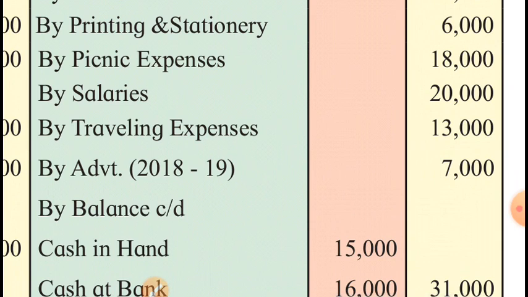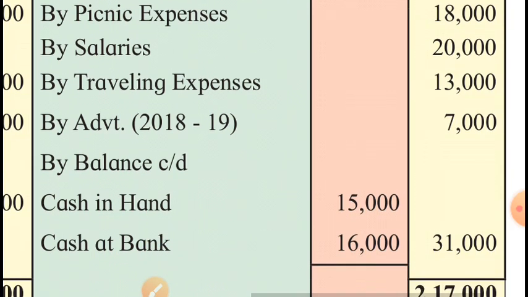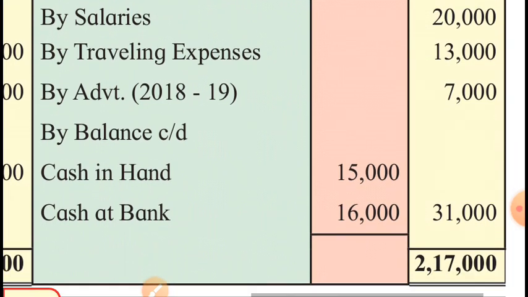By advertisement, we have paid for advertisement rupees 7,000, and the bracket says that this payment is not for the current year, it is for the last year. So though we have paid this year, but it is for the last year, so this advertisement will not be debited to this year's income and expenditure account. So this advertisement which is for the last year cannot be shown on the expense side.